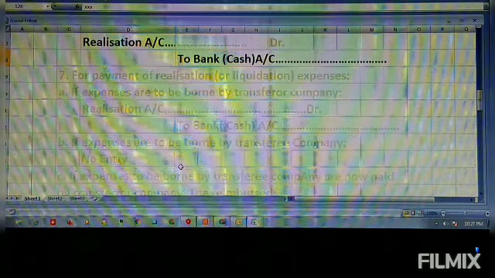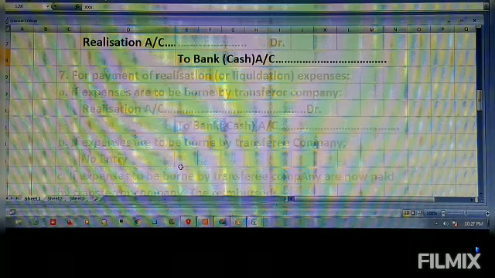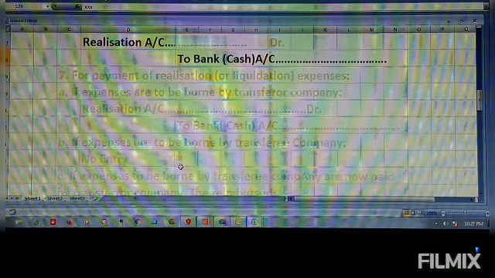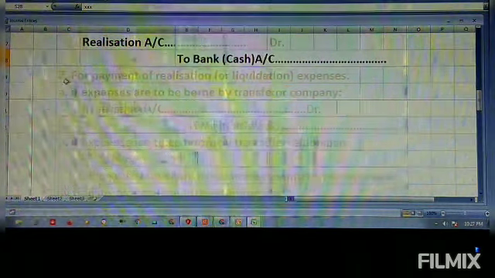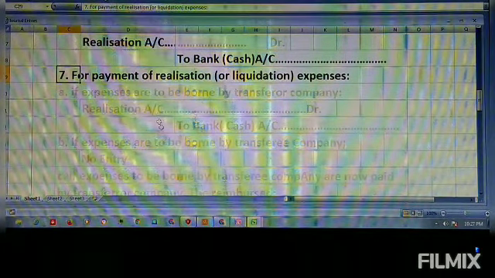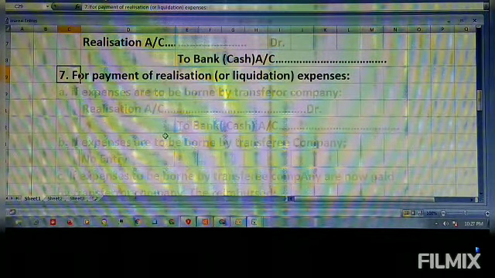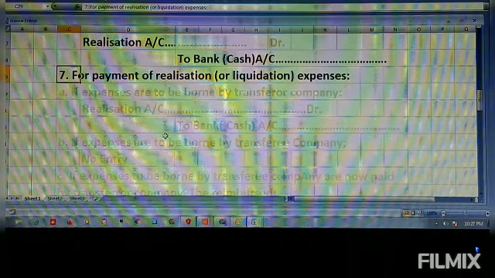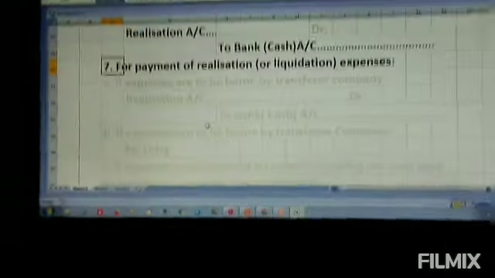The next, point 7, is for payment of realization or liquidation expenses. When the realization process is undertaken, either the liquidator or the person involved with this profession has to pay those bills.